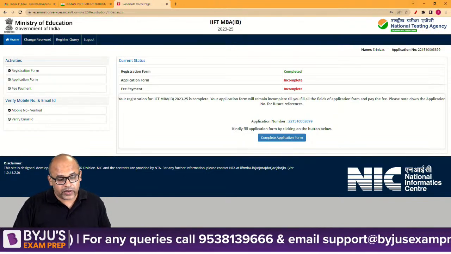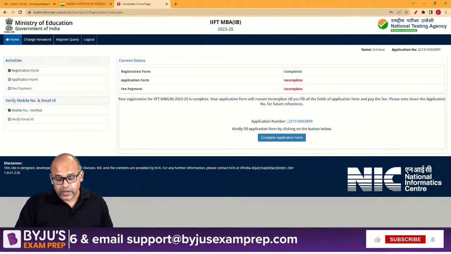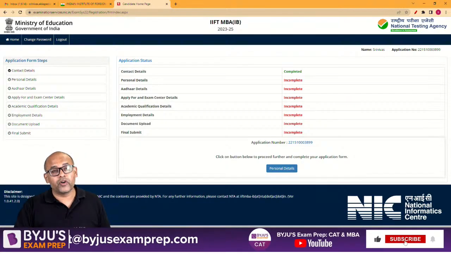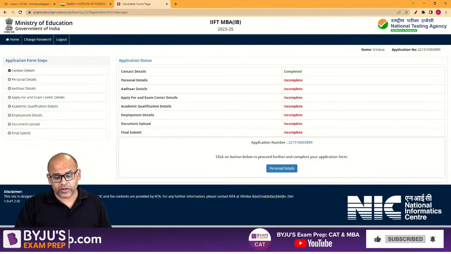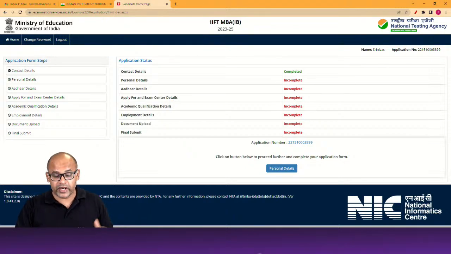Now you can see, once the account is created, these are all the things that have to be completed by you. So we will start with complete application form. You'll have to continue the process. There are a lot of fields that you have to go ahead and fill.